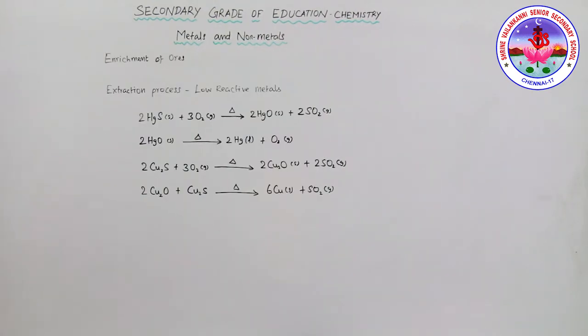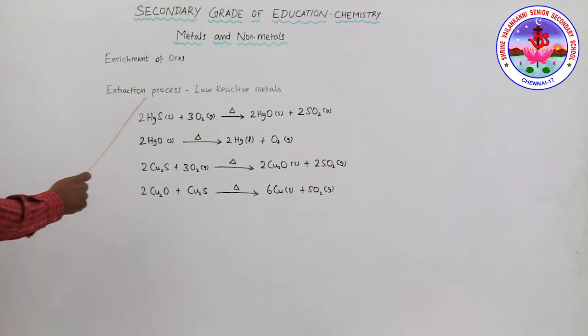Now, enrichment of ore. Ores mined from the earth are usually contaminated with large amounts of impurities, like soil and sand. These are called gangue. The impurities can be removed from the ore prior to the extraction of the metal. The processes used for removing gangue from the ore are based on the difference between the physical or chemical properties of the ore, and different separation techniques are used.